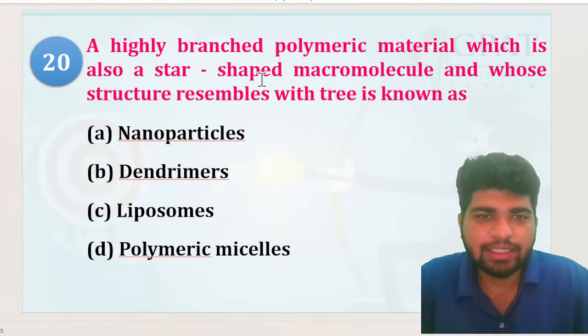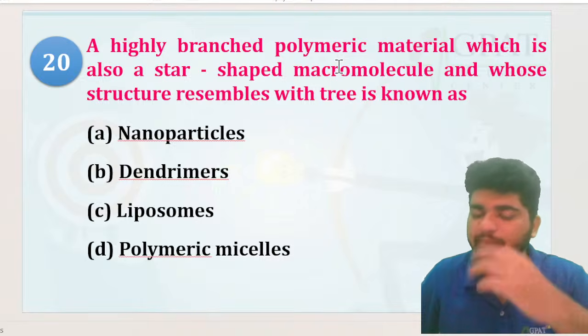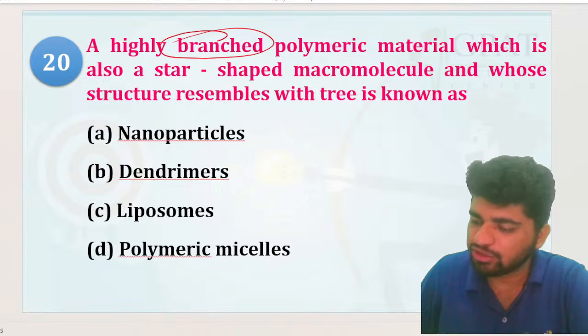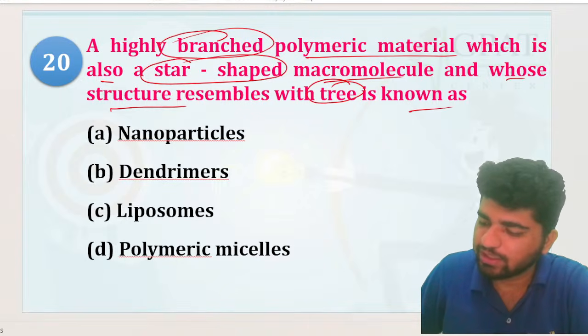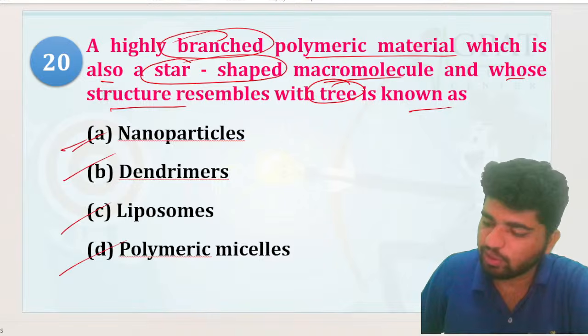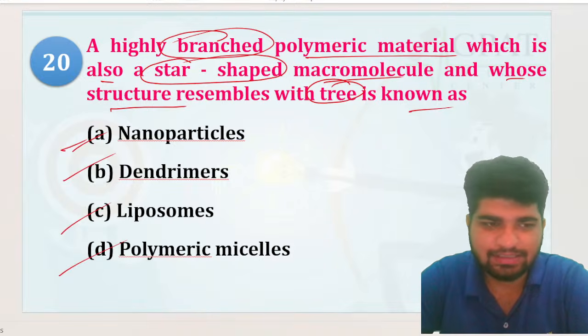Chalo now. A highly branched polymeric material which is also a star-shaped macromolecule and whose structure similar with the tree is known as: nanoparticles, dendrimers, liposomes, or polymeric micelles. Which one is it?